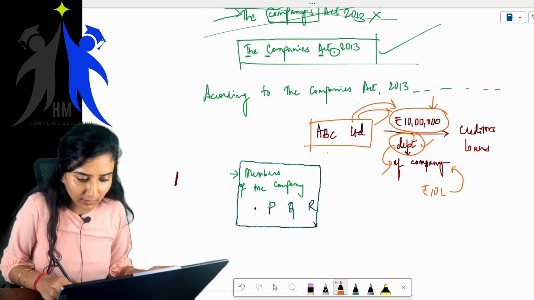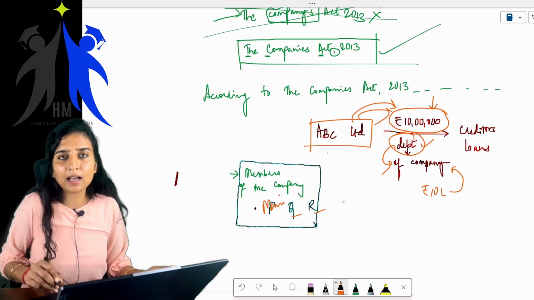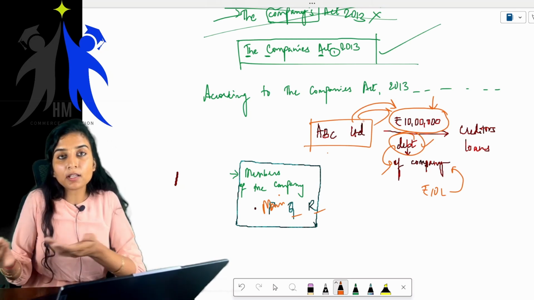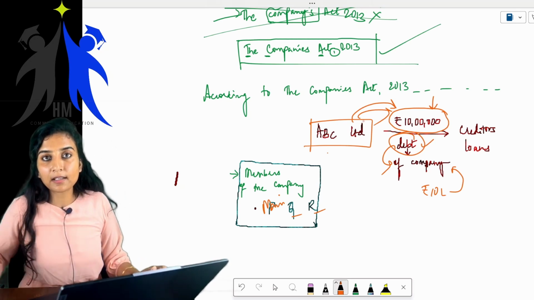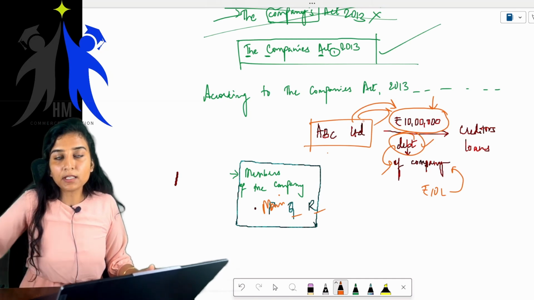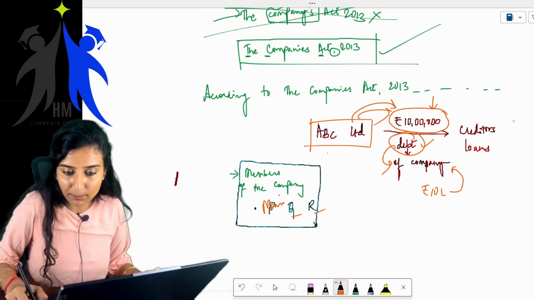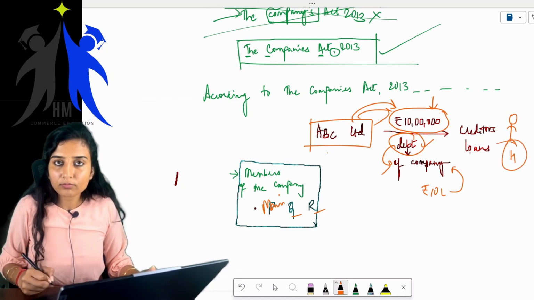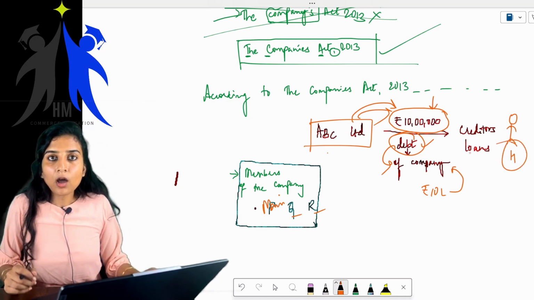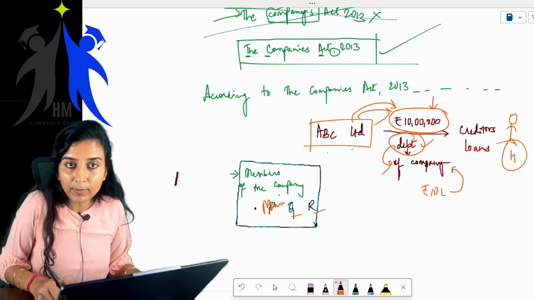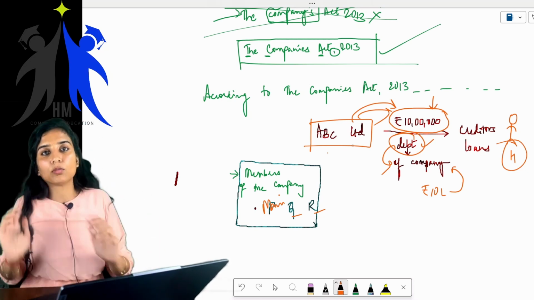Say for example, this P is me. Say for example, this is a member. And Q and R, these are the members of the company. Now, this ABC Limited could not honor that rupees 10 lakh to that particular creditor, from whomever the loan was taken. Say for example, this one is the creditor, H. Now, because that person did not recover this rupees 10 lakh from ABC Limited, he cannot come and take my car and go.